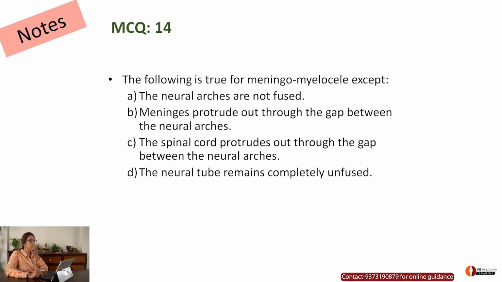MCQ 14: which of the following is true for meningomyelocele except: neural arches are not fused. Yes. Remember it's an except, so I'm going to look for a wrong statement. Meninges protrude through the gap. Yes. Spinal cord protrudes through the gap between neural arches. Yes. Neural tube remains completely unfused. No. Neural tube fuses. Correct. So D is the wrong option.